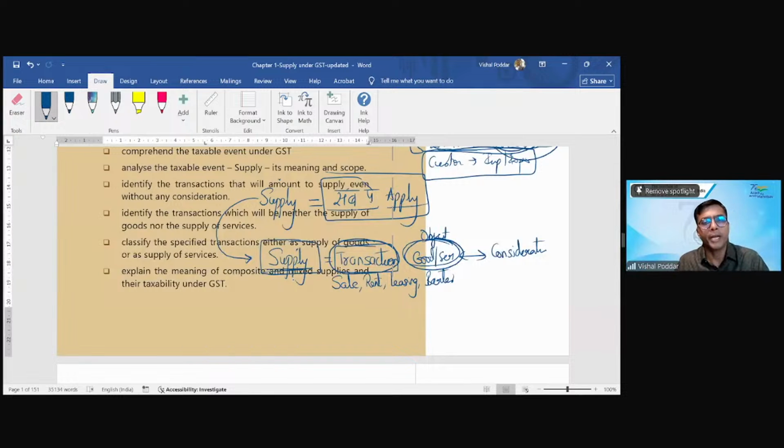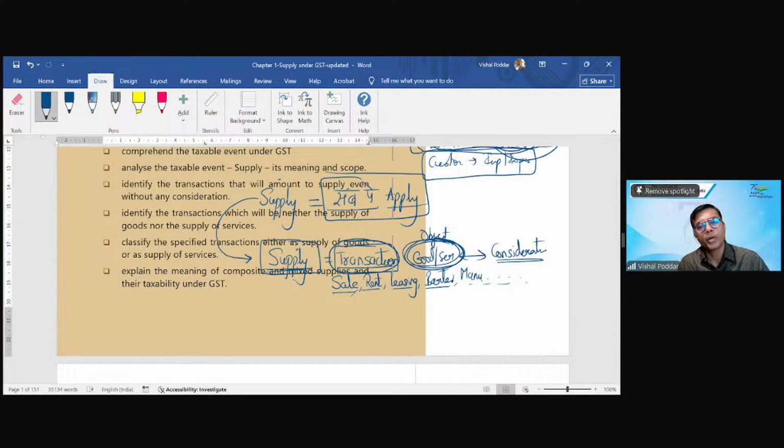So for supply, you have to first check whether you undertook any transaction through which your good or service got exchanged against some consideration. Now, when I say supply means a transaction, the transaction may be of any of these types: sale, renting, leasing, barter, and so many types of transaction. Obviously, manufacturing, everything which was earlier is covered.